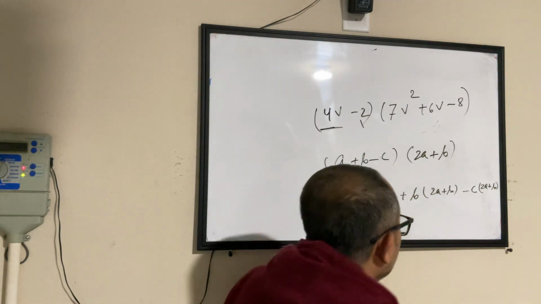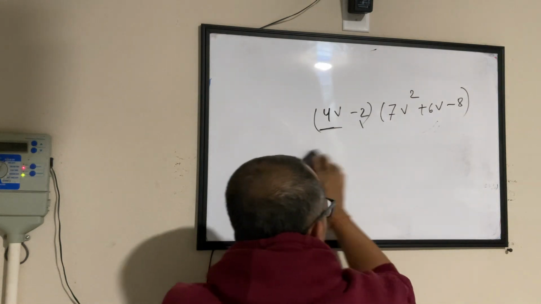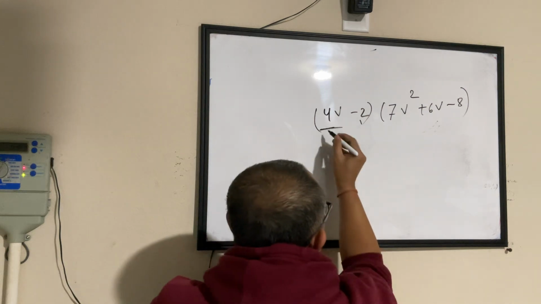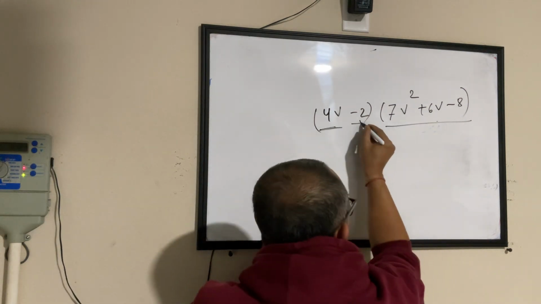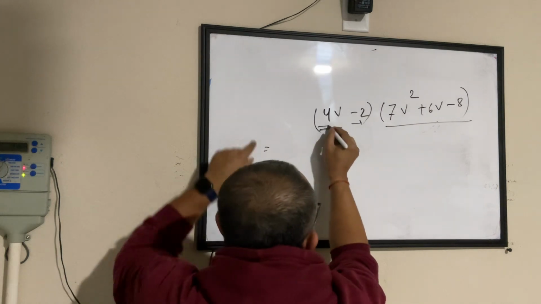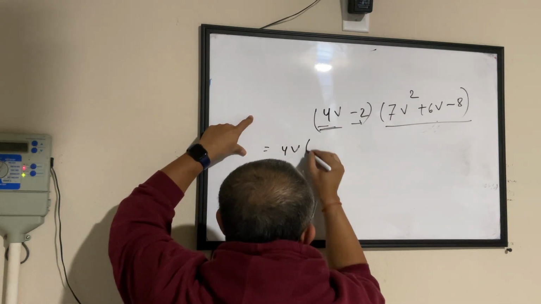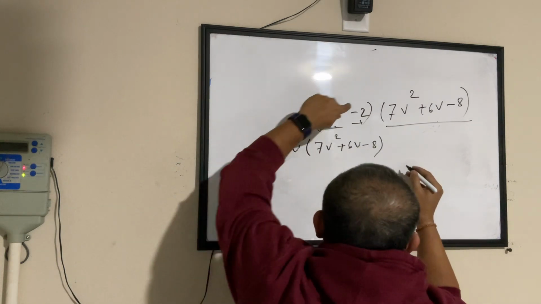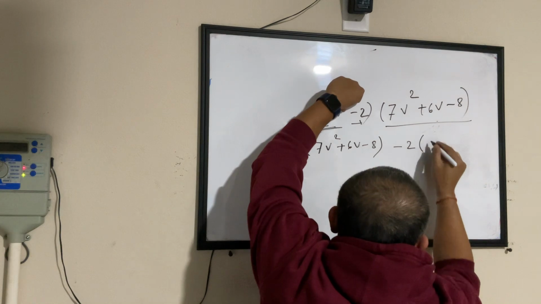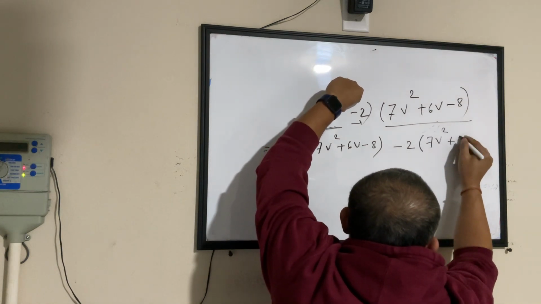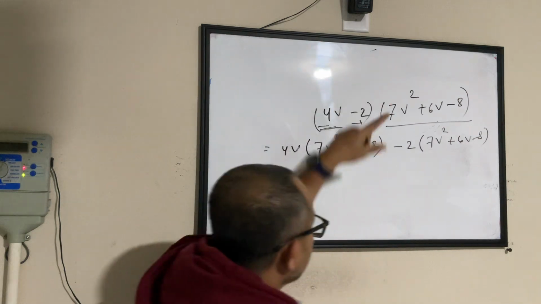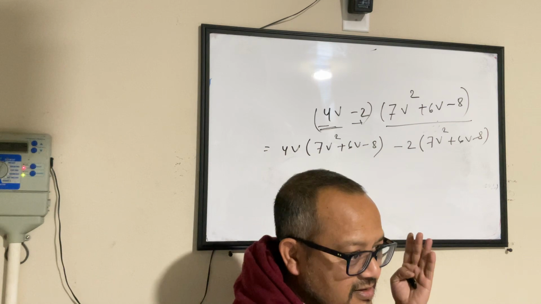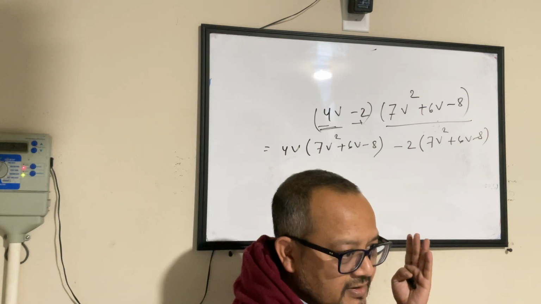Now, taking this concept and trying to solve this problem. Same thing, nothing new, nothing different. Meaning, whatever you have, this one multiplied by the whole thing, this one multiplied by the whole thing. Now let's do it. This becomes 4v multiplied by 7v squared plus 6v minus 8. Then you have a minus 2 multiplied by 7v squared plus 6v minus 8. That is how it will explode. We just exploded one of the brackets. Everybody with me?